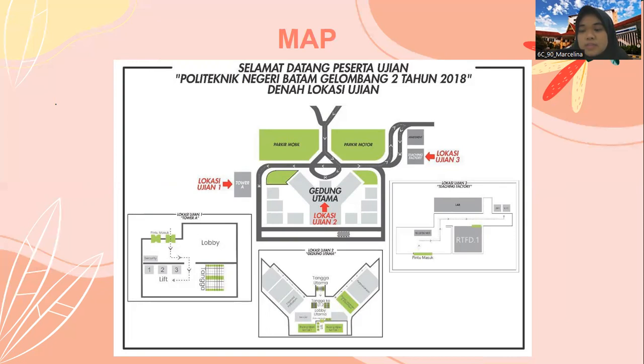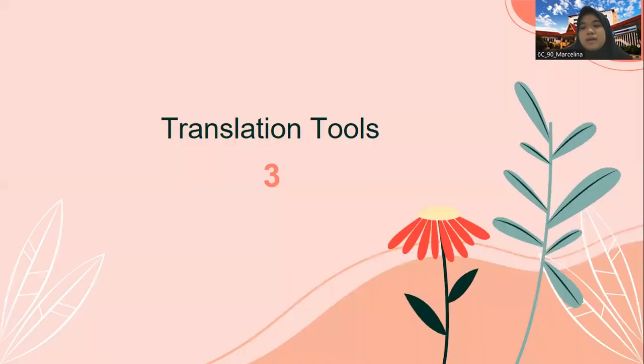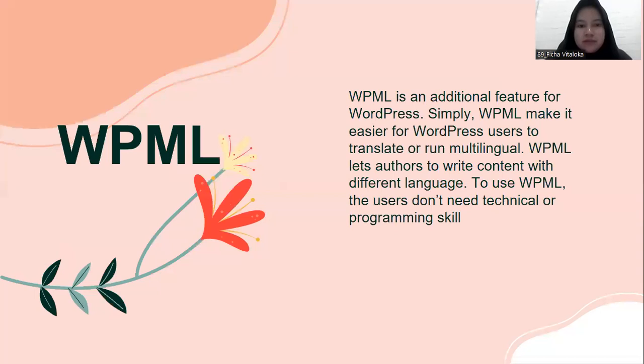Okay, the next material will be explained by my friend Vicha. Third, about translation tools. WPML. WPML is an additional feature for WordPress. Simply, WPML makes it easier for WordPress users to translate or run multilingual sites. WPML lets others write content in different languages. To use WPML, the users don't need technical or programming skills.